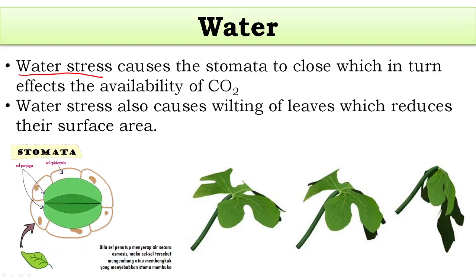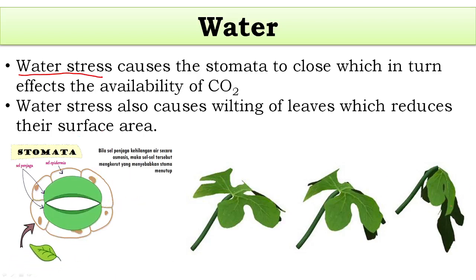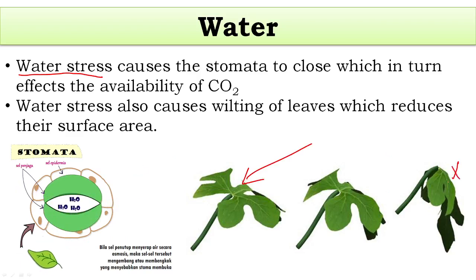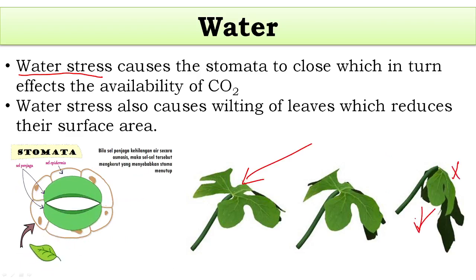And wilting of the leaves reduces the surface area. The surface area exposed to sunlight decreases. When the surface area decreases, less sunlight is received, and therefore the speed of photosynthesis drops.